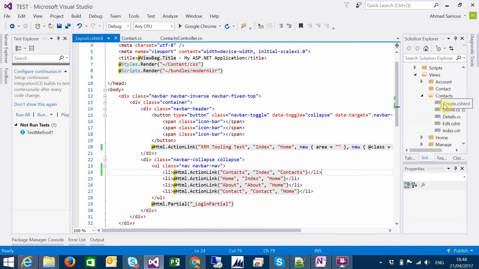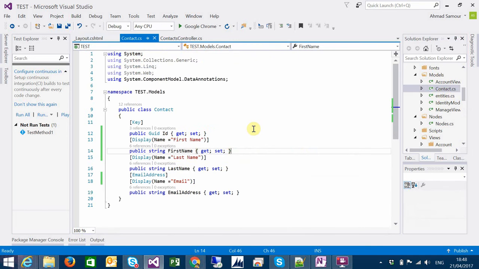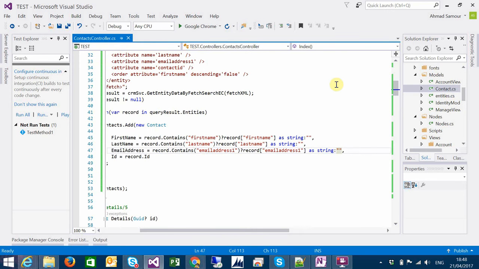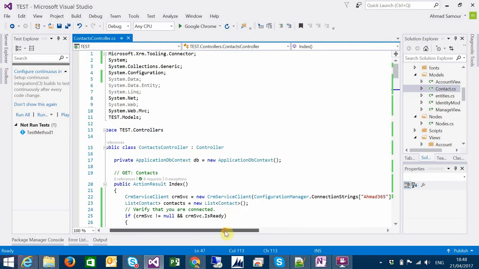First, I want to show you the model I made. I made a model called contact. In this contact, I have the ID, the GUID, the record ID in the CRM, first name, last name, and email address as strings, as you can see here. And I made a controller with the CRUD operations.